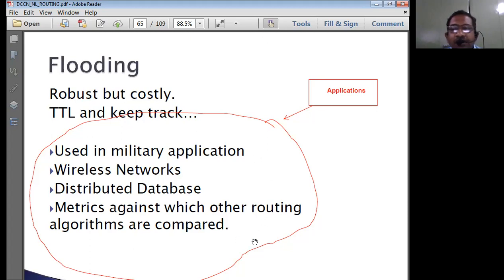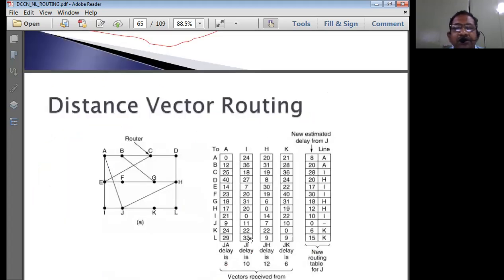So these are all the applications where we prefer flooding. Basically, flooding is normally used for configuring the network, for transmitting some unique files to all the routers or all the workstations in the network. So for these kinds of applications, we normally prefer to use flooding.